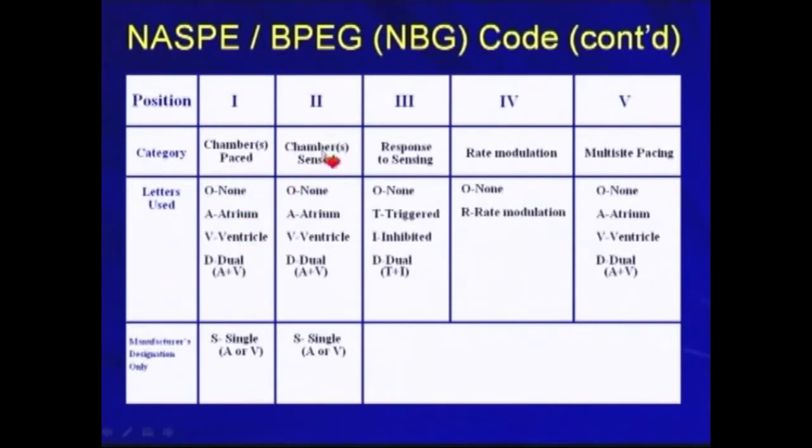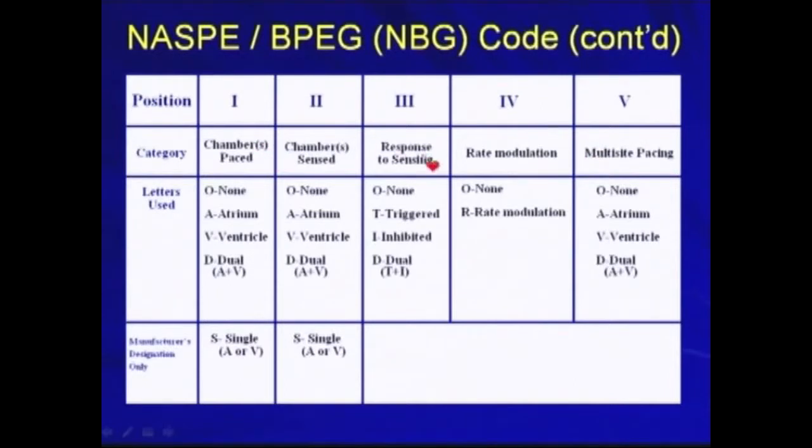The second position depicts the chamber sensed. Again, it can be atrium, ventricle, or dual. The third position is response to sensing. It's either triggered or inhibited or dual. The fourth position means the rate modulation, whether there's rate modulation capacity. And the fifth position means multi-site pacing.